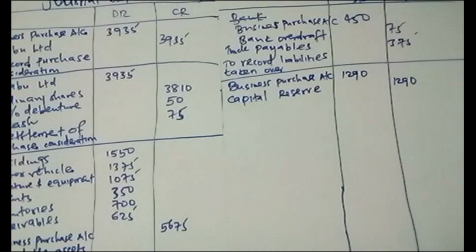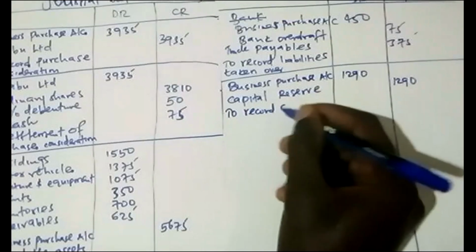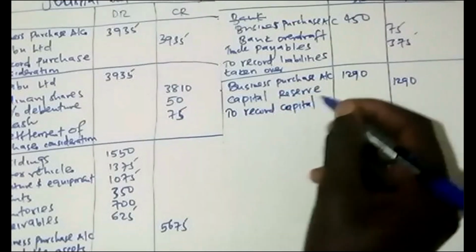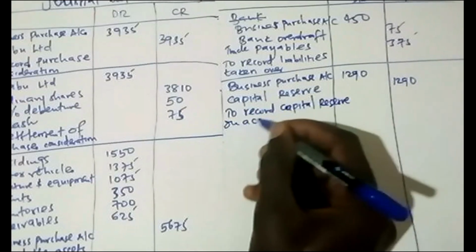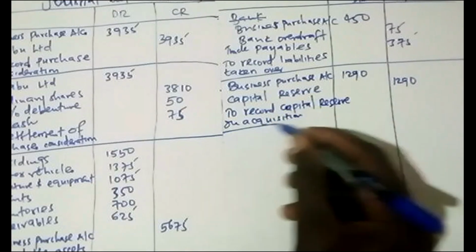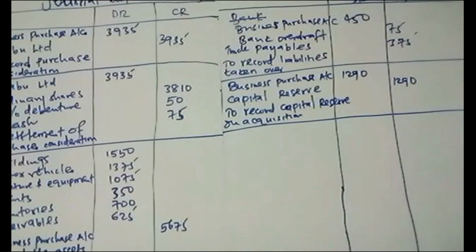If it was goodwill, I could have debited goodwill because goodwill is an asset. Then I credit business purchase account. So this one is to record capital reserve on acquisition of Tab. So our previous questions, they were up to that stage.